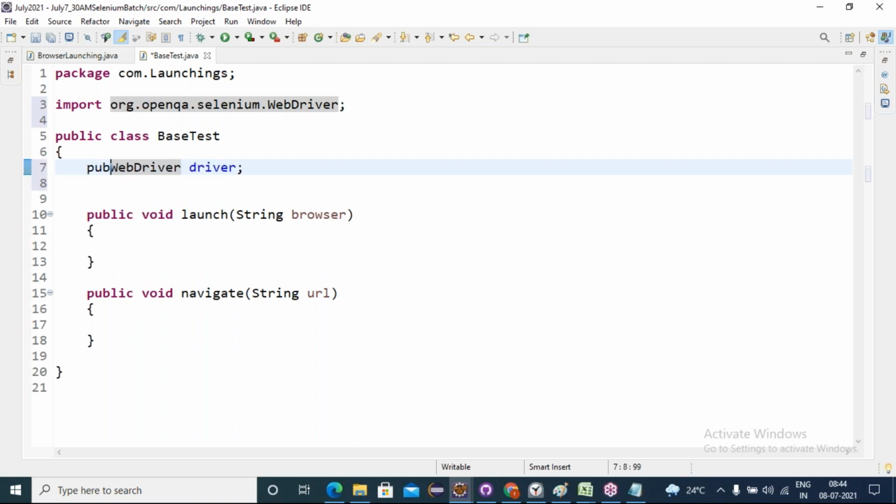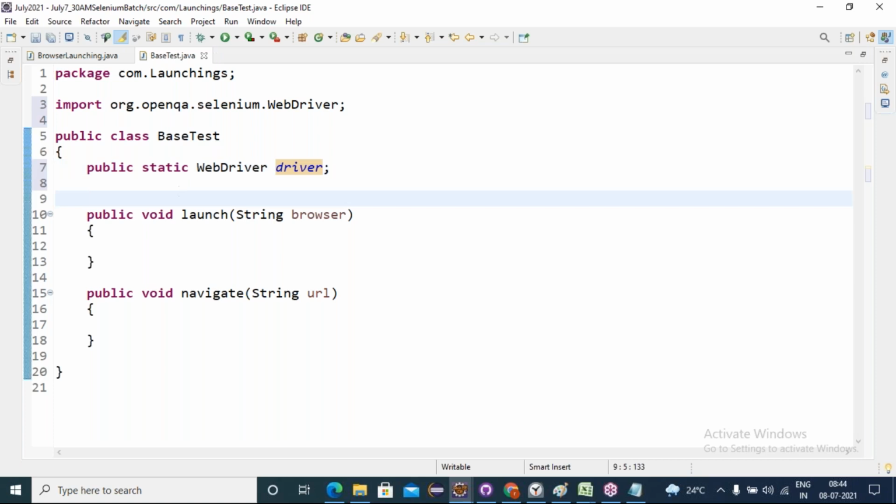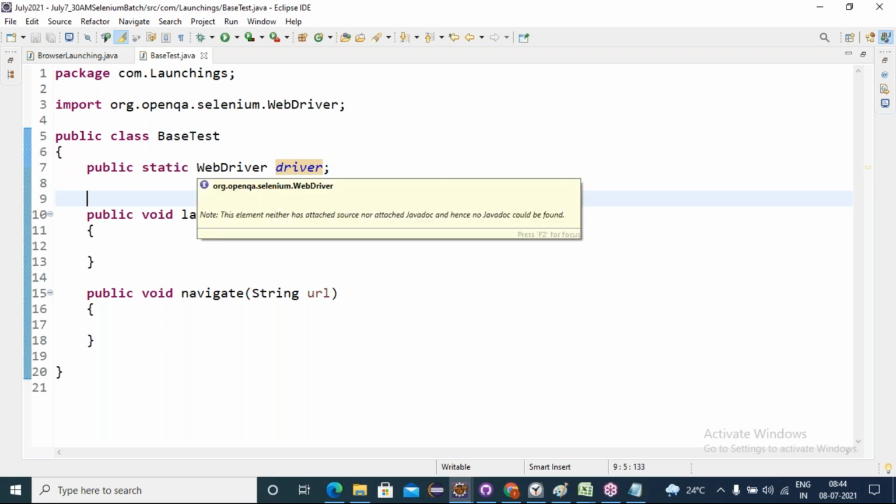Make this public and static, because the same WebDriver reference is used commonly in both places.